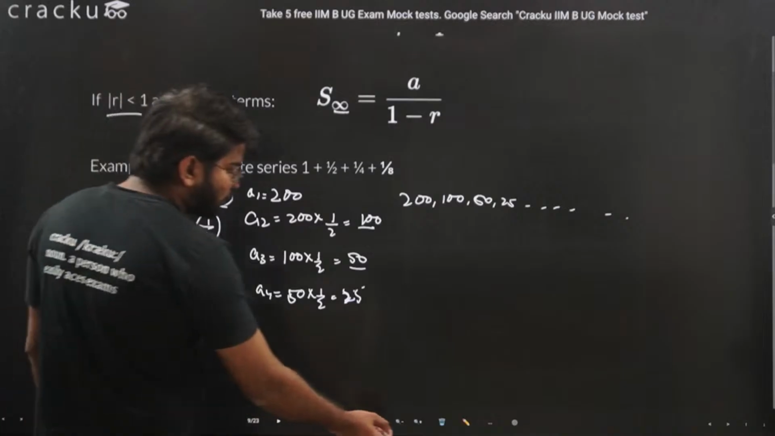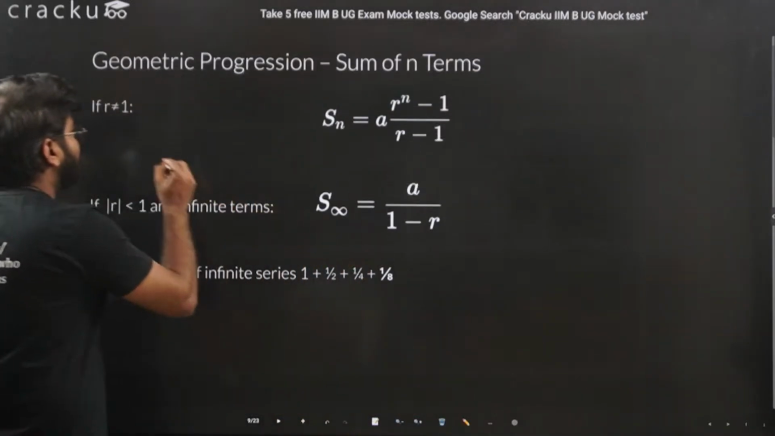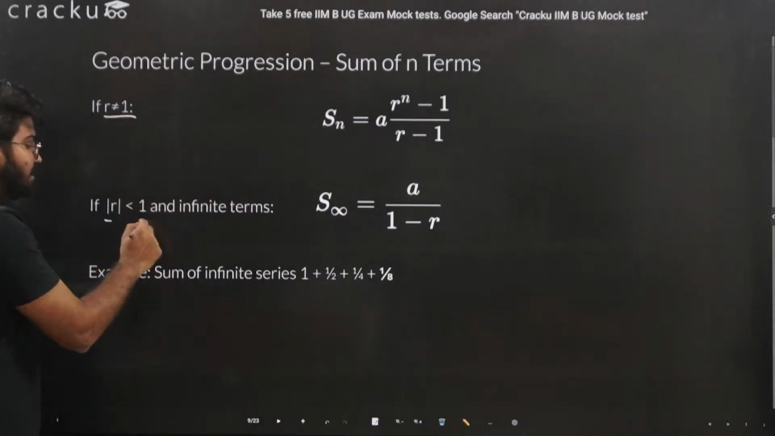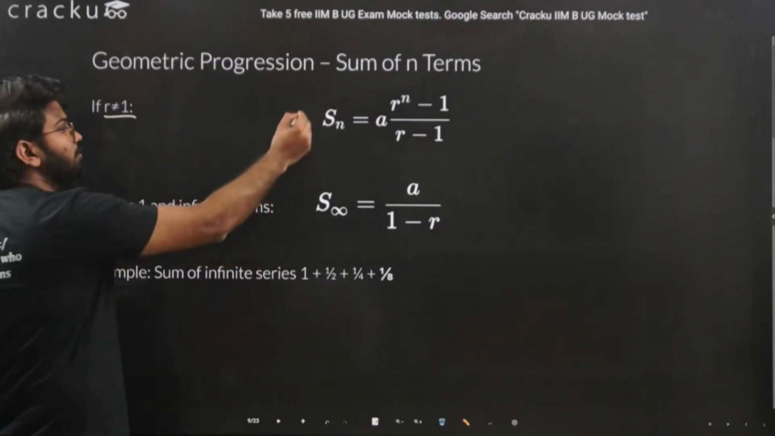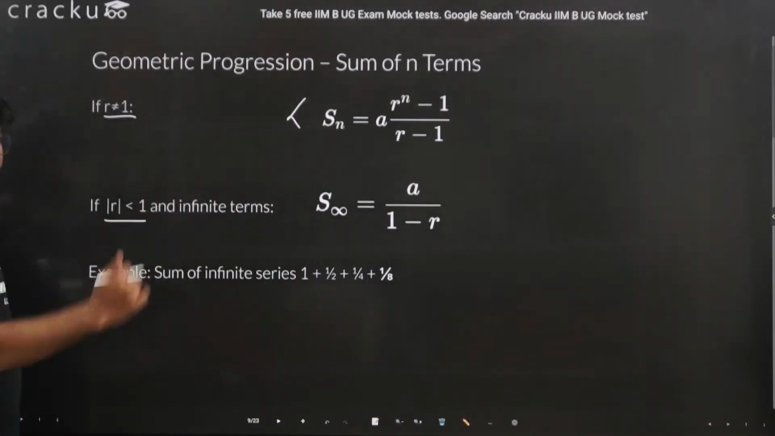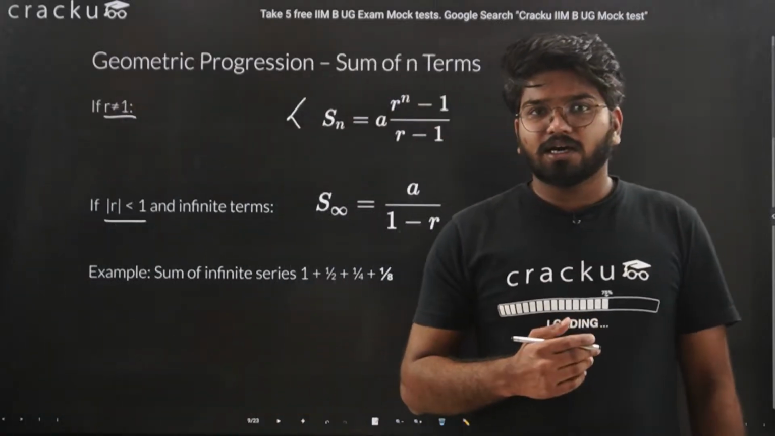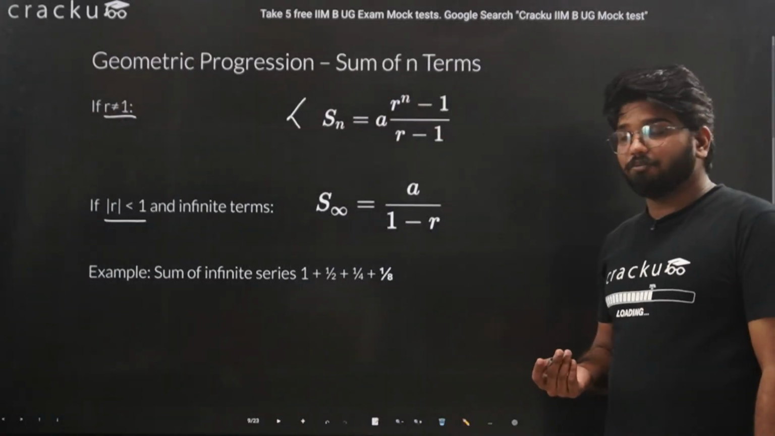So this way we have two types of sequences. For the sum, if our common ratio is not equal to 1 and not within this range, we'll simply use this formula, and if our common ratio is between this range, we'll simply use this formula. These are pretty straightforward. We can do one example of both.